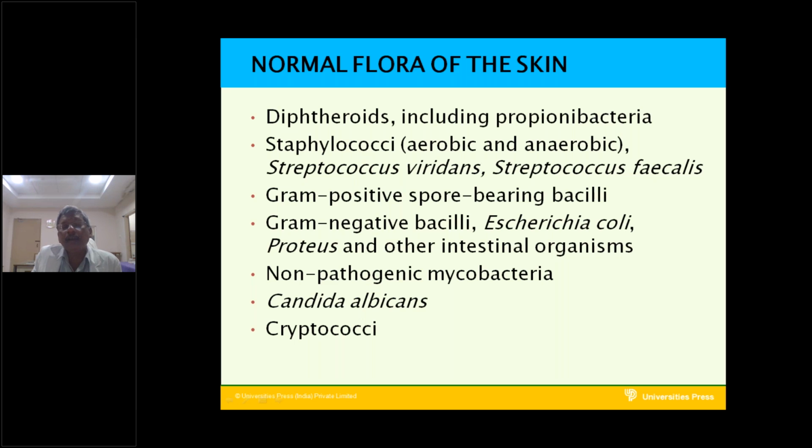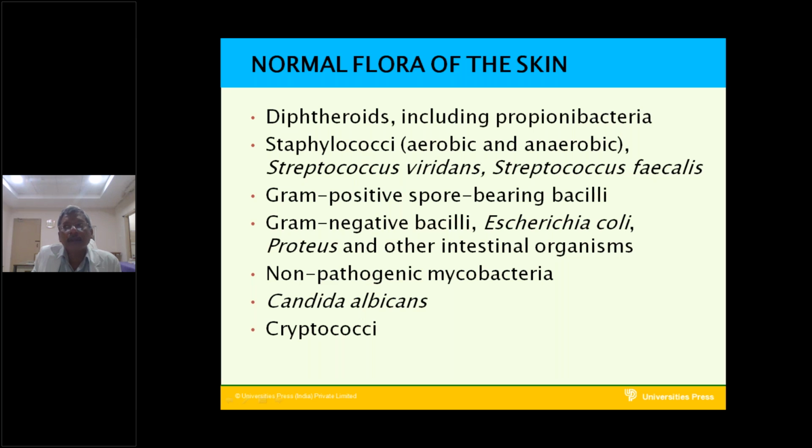Candida albicans present in the vagina is pathogenic. The same Candida albicans present on the skin is not pathogenic. It is a normal flora to the skin.